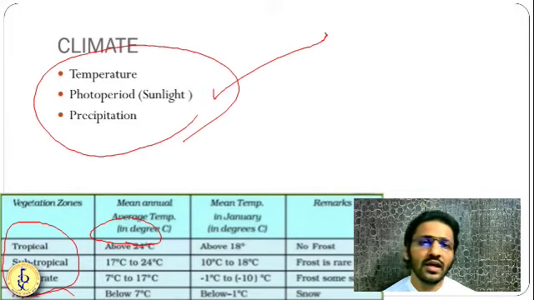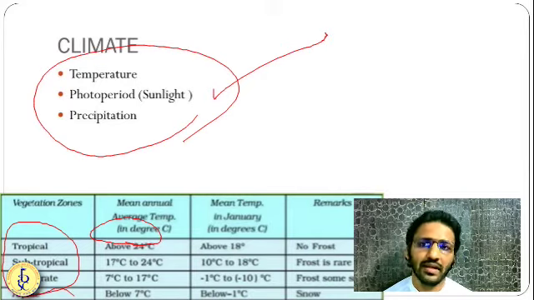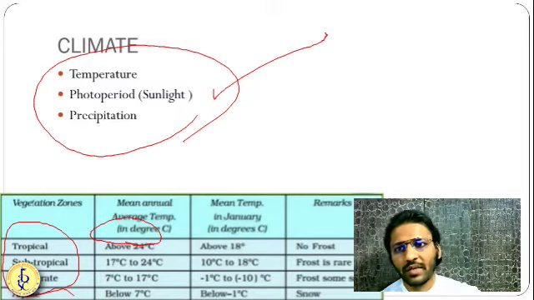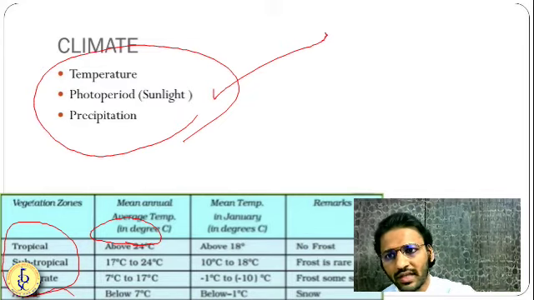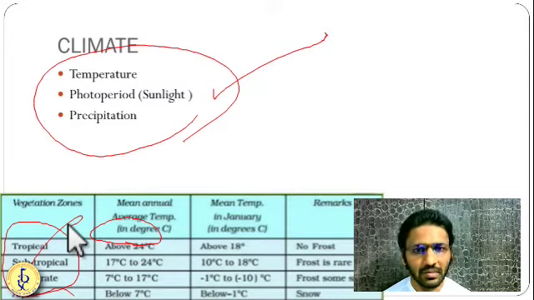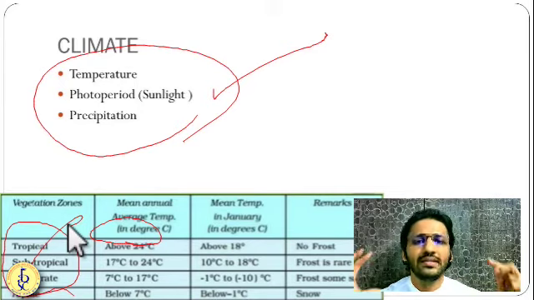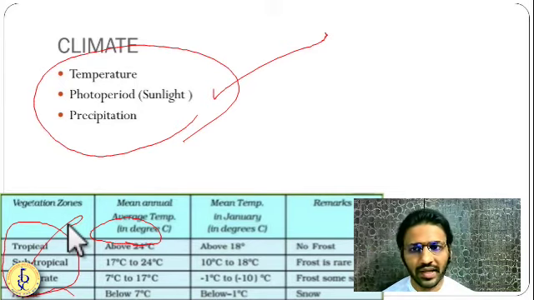And in the alpine region, that is at higher latitudes, we have below 7 degrees. In this way, because of the temperature, you have these four zones: tropical, subtropical, temperate, and alpine. Similarly, these zones are also dependent upon precipitation and sunlight. So all these things together, we have classified these various zones.